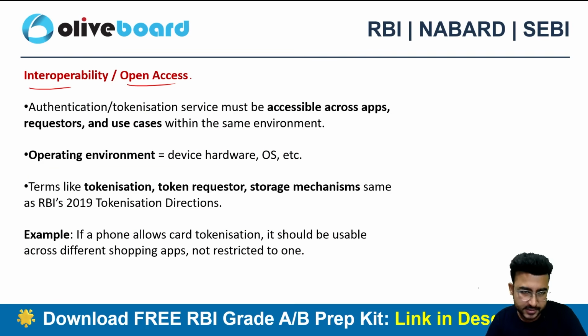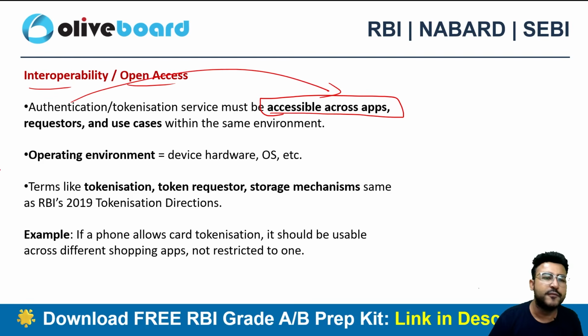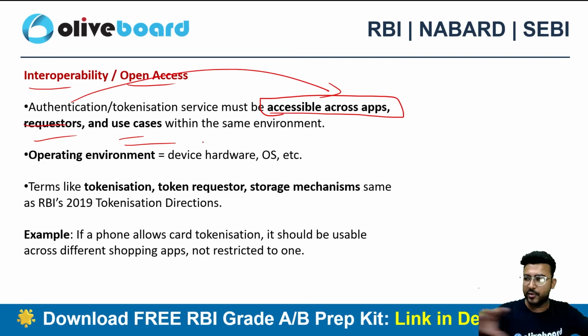Interoperability and open access. So there should be interoperability here. Authentication or tokenization service must be accessible across the app, so you can access that particular authentication across the app for multiple requests, right? Say for example, you are using your password in the HDFC Bank mobile application. That password is interoperable in the net banking as well as in the mobile banking, right?